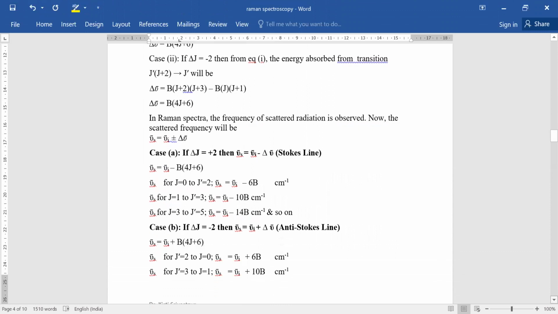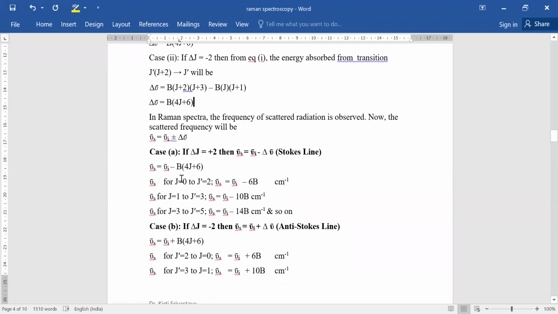What we observe here is that we just substitute the value 4J plus 6. Let us consider the molecule going from J equal to 0 to 2, which means it is excited from the 0 level to the second level. Then nu S bar equal to nu I R bar minus 6B. Then again, if it goes from 1 to 3, we get nu I R bar minus 10B. Similarly, from 3 to 5, we get nu I R bar minus 14B.